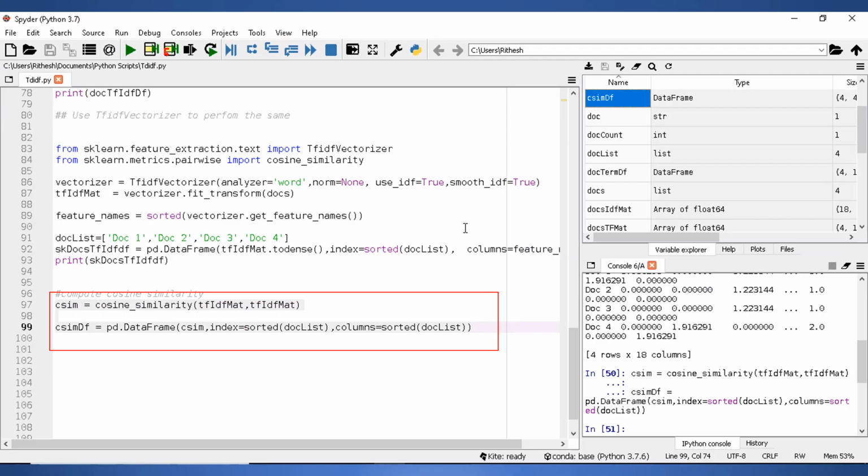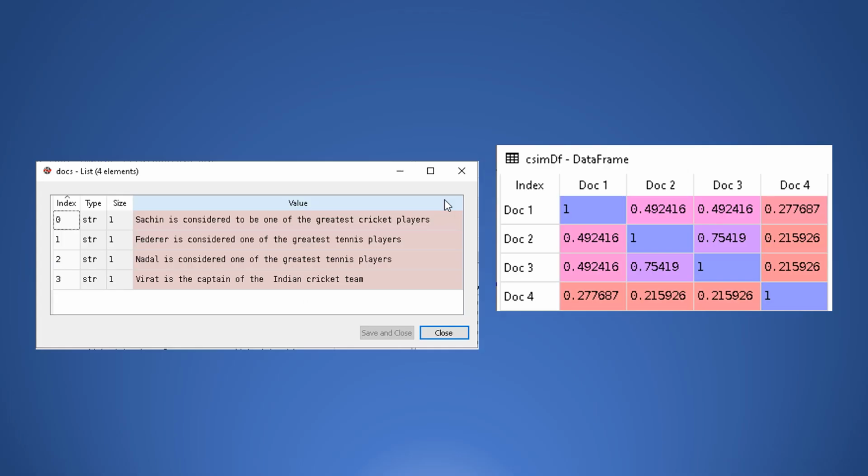Now that we have computed the TF-IDF scores for the documents in the corpus, we can use cosine similarity to compute the similarity between the documents. To compute cosine similarity, we use the cosine similarity method from the scikit-learn package. To this method, we pass the TF-IDF values of the documents in the corpus. Let us look at the cosine similarity scores now for the documents.